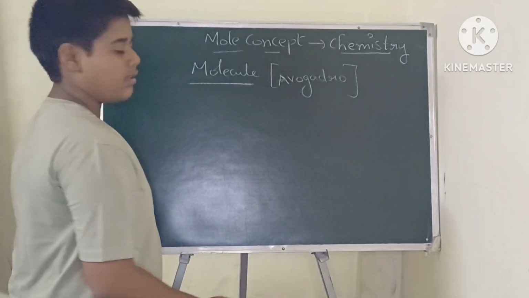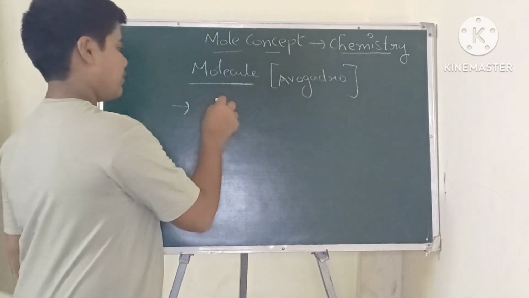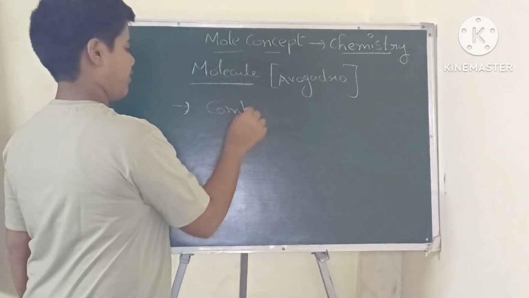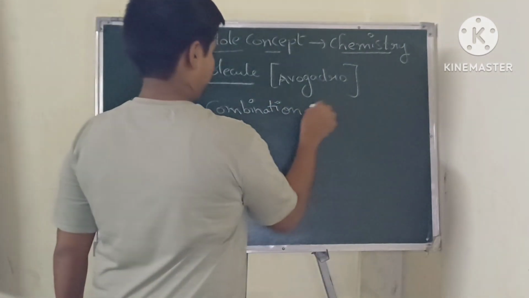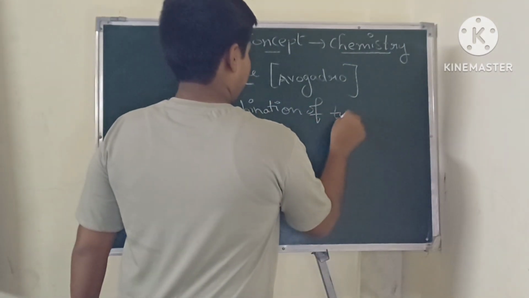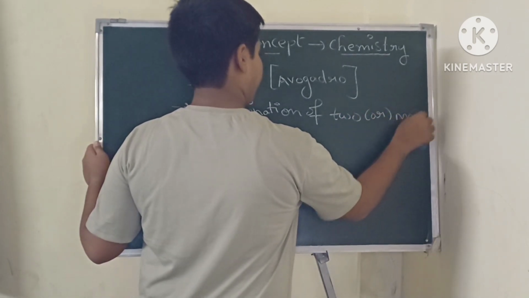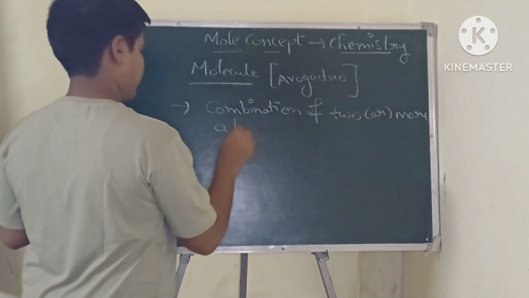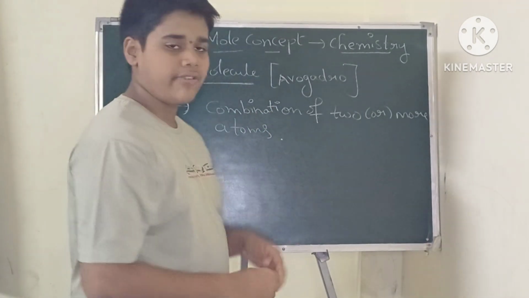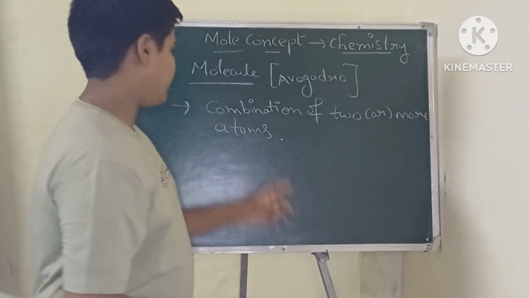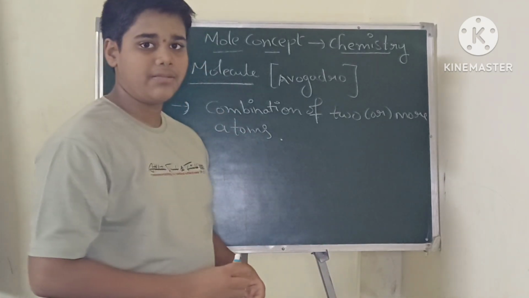He said that molecule means a combination of two or more atoms. Molecule is invented by Avogadro, and a combination of two or more atoms is known as a molecule.